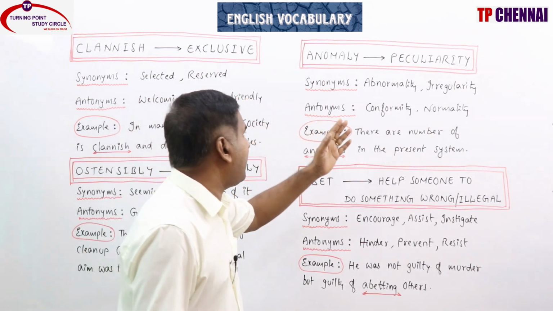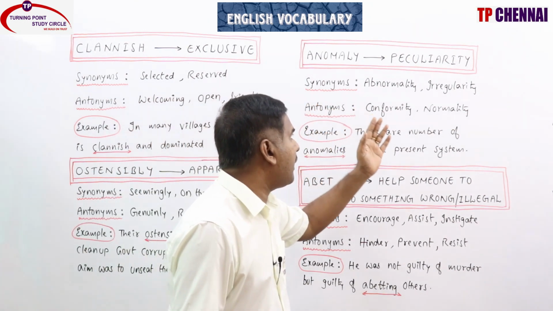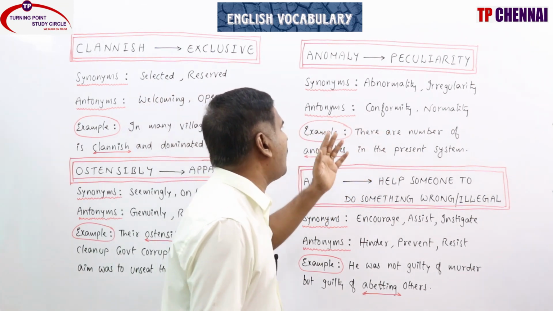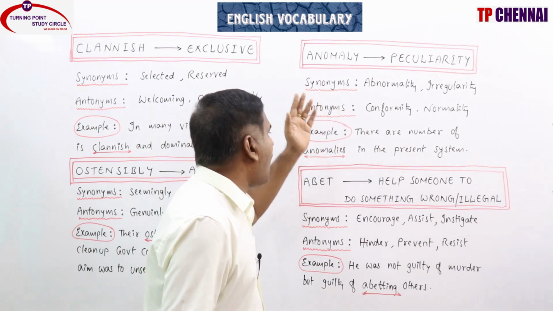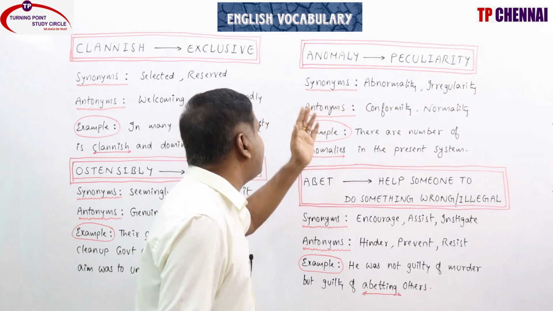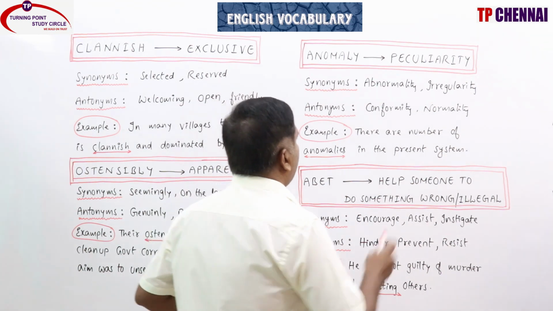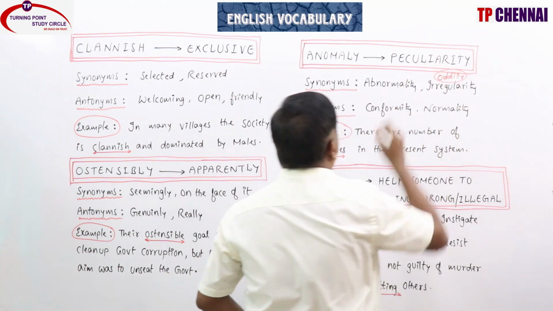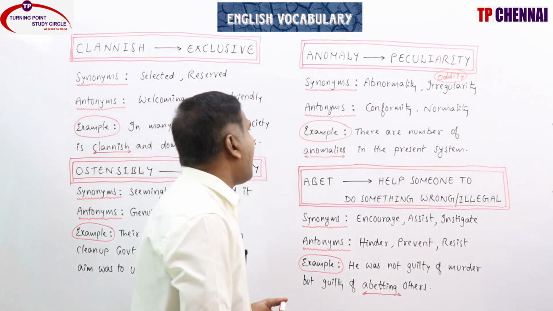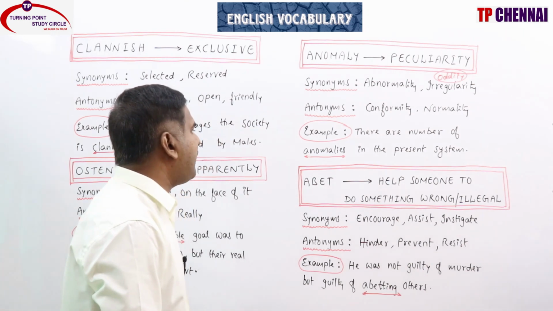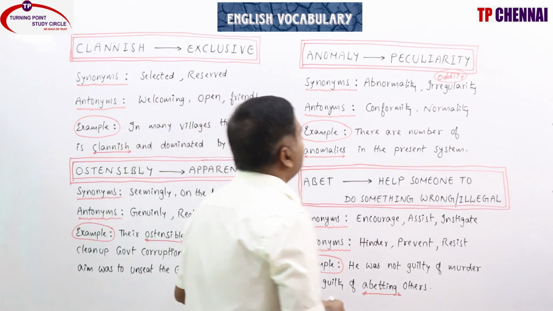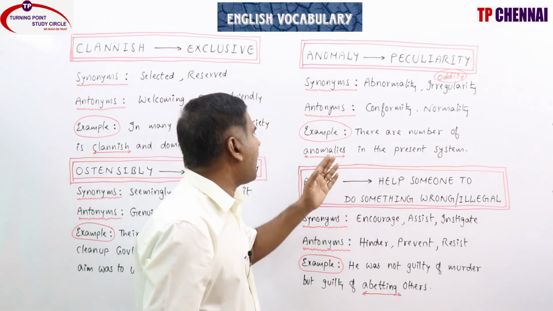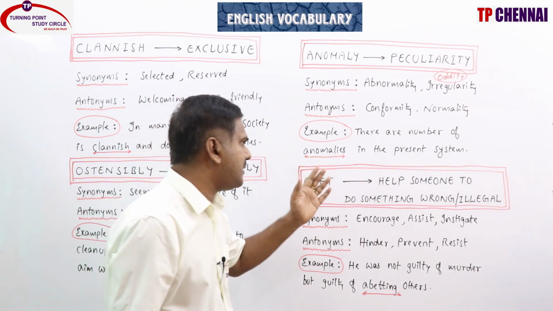Anomaly, peculiarity. Synonyms: abnormality, irregularity, that is a person or thing that is different from what is usual. Other synonyms: oddity, deviation, inconsistency, rarity, aberration. So that is also anomaly. Antonyms: conformity, normality, regularity, usual, standard. Example: there are a number of anomalies in the present system.